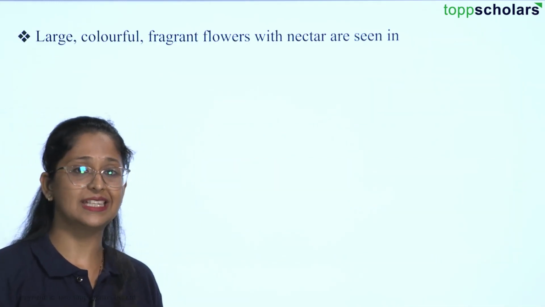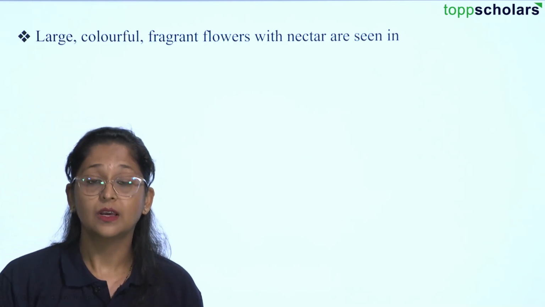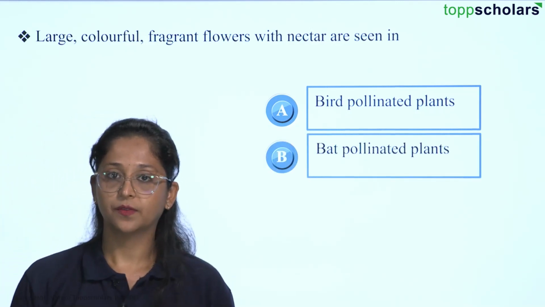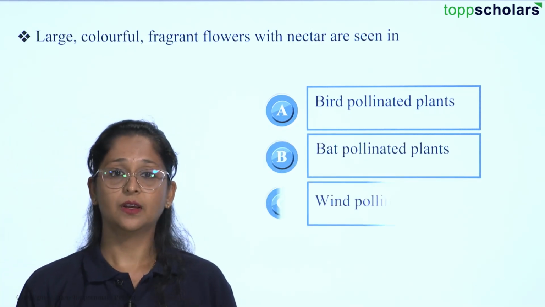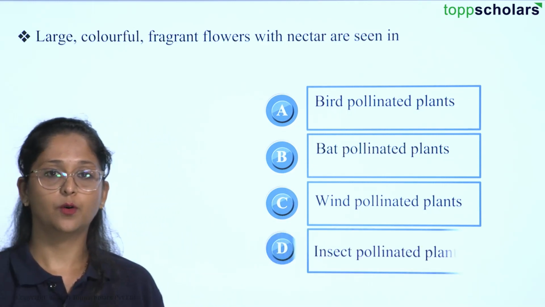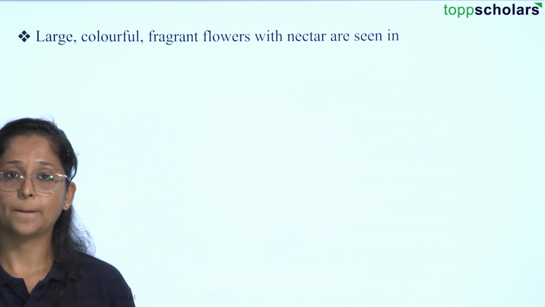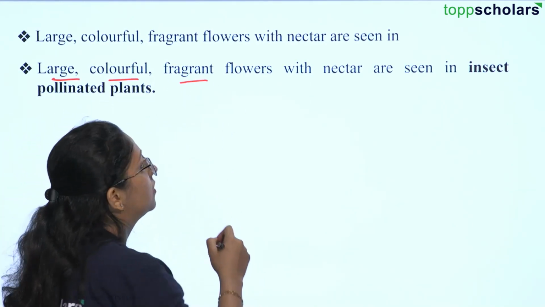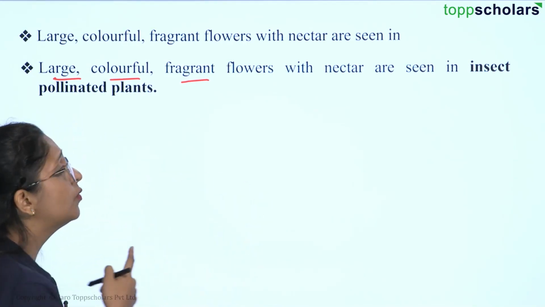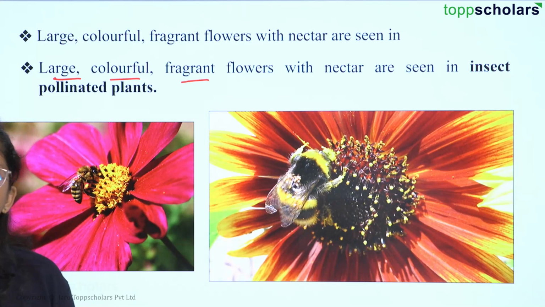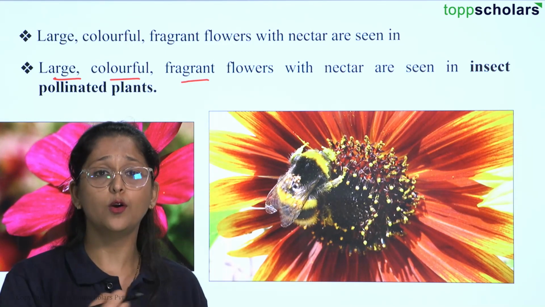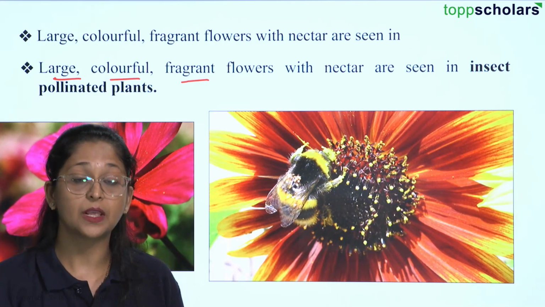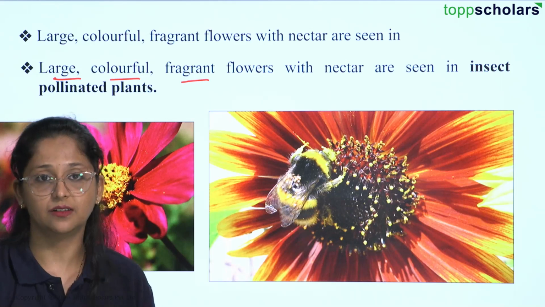Students, the question here is: large, colorful, fragrant flowers with nectar are seen in option A, bird pollinated plants, option B, bat pollinated plants, option C, wind pollinated plants, or option D, insect pollinated plants. All of the features that we are observing, the flower being large, colorful, fragrant, along with the nectar, are seen in insect pollinated plants. Why? Because the insect will be attracted to all of these attractions, like large colorful flowers, and fragrant flowers will attract the insects towards the nectar that they have.